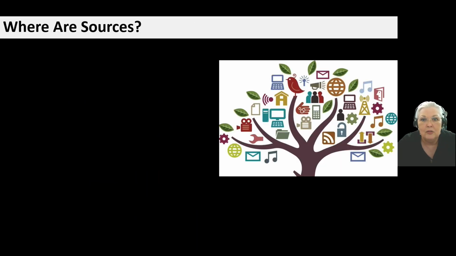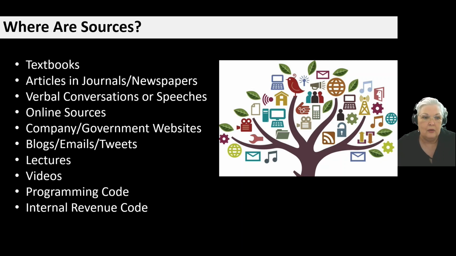So when we talk about sources, where are these sources of information? They're in everything from books and articles to verbal speeches and online sources. They also include emails, tweets, lectures and videos. Also codes, programming code, internal revenue code. Those have to be cited, although those codes are cited differently than APA.